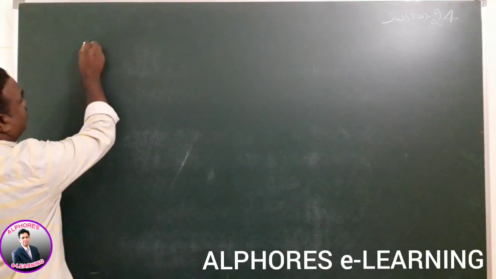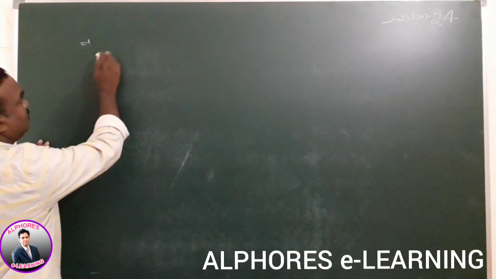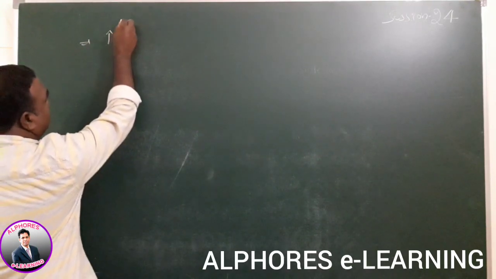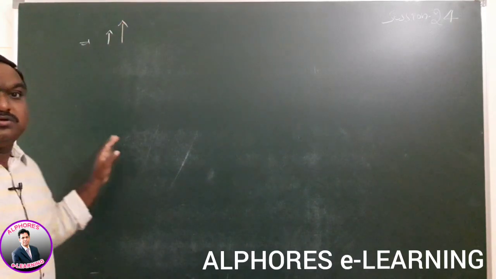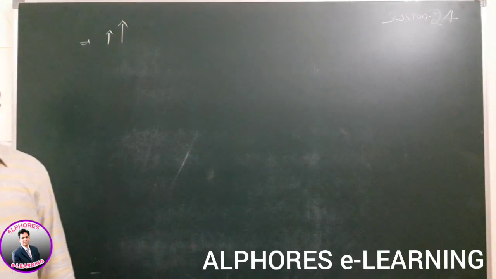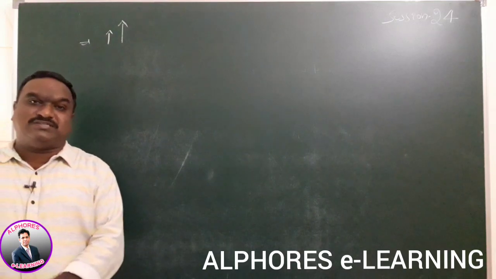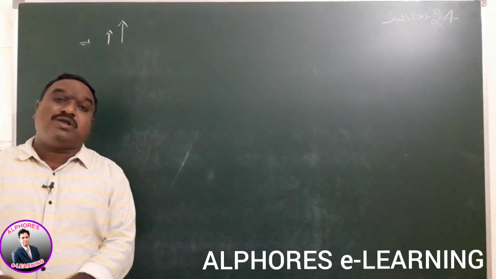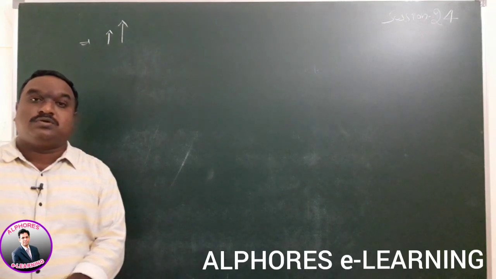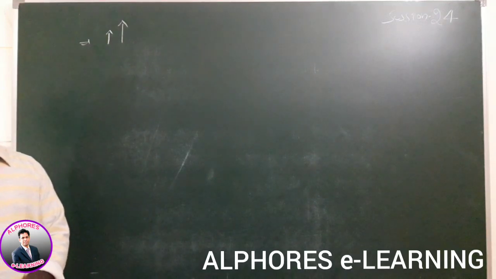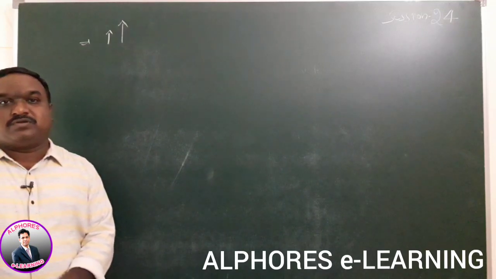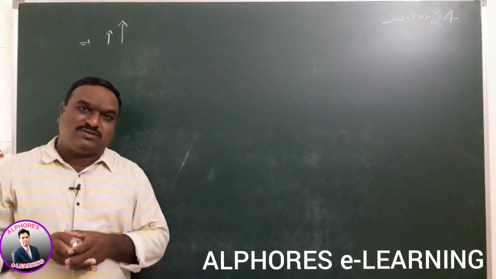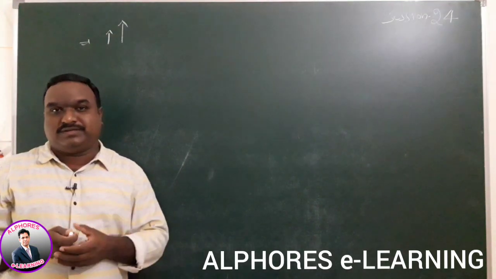Here, regarding boiling points, remember that boiling points always increase with the increase in molecular mass. When compared to ethyl alcohol, propyl alcohol has a higher boiling point. When compared to propyl alcohol, butyl alcohol has a higher boiling point. The reason is the increase in the number of carbons. As the number of carbons increases, the mass value increases, then the boiling point increases.